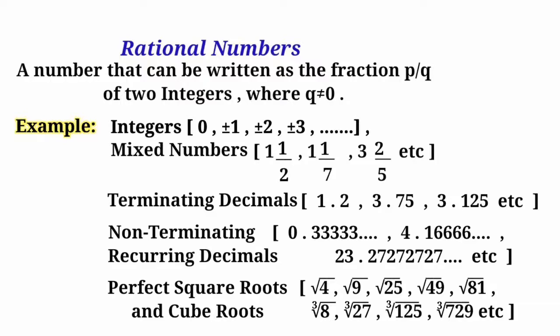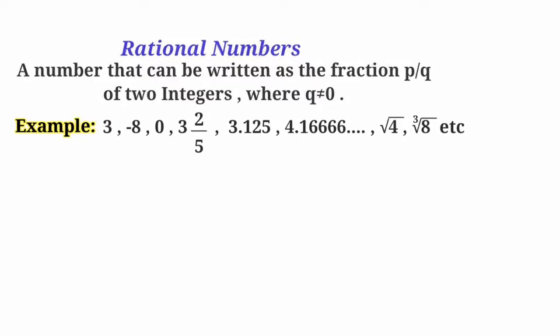Hence all of the perfect square roots and cube roots are also rational numbers. That means a number is said to be a rational number if it can be written as a fraction p by q of two integers, where the denominator q is not equal to 0.